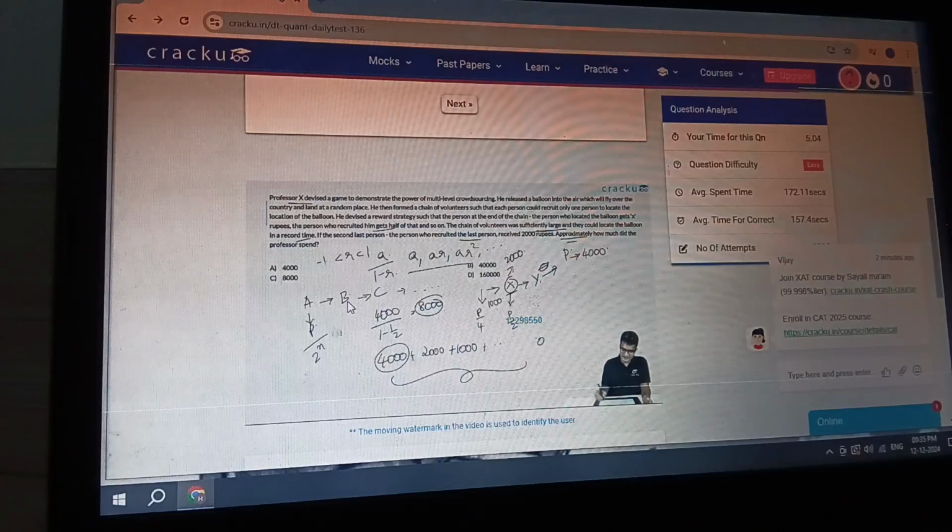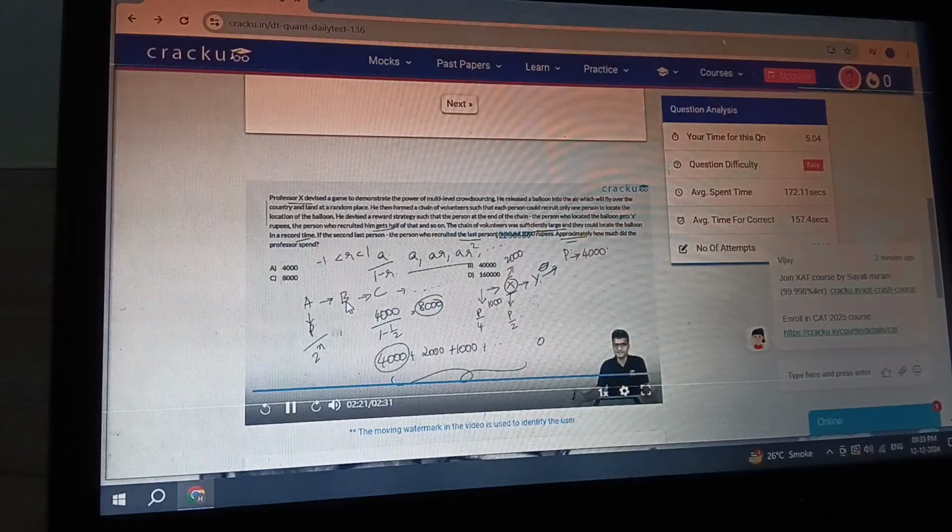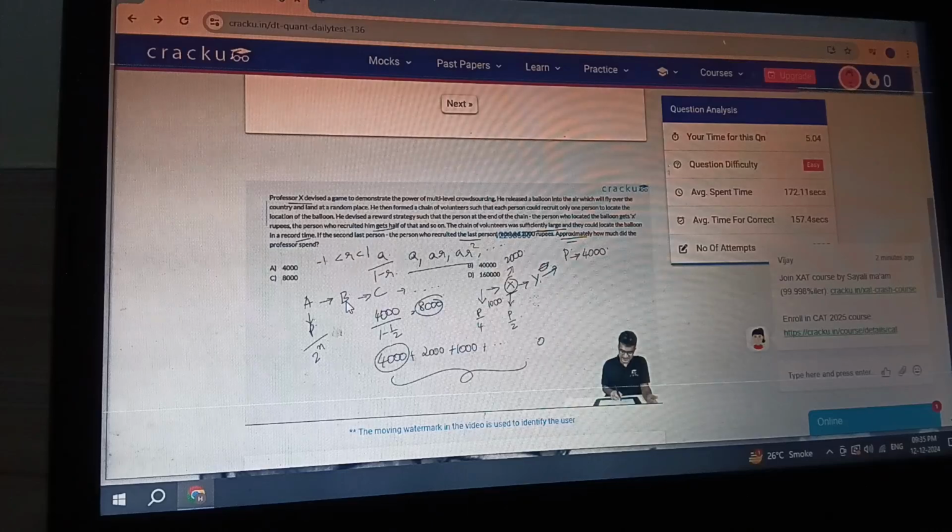As the number of people is not infinite, it is just a very large number, the overall sum will be less than 8,000, but it will be very close to 8,000. So what we are required to calculate is the approximate value. So that will be 8,000.